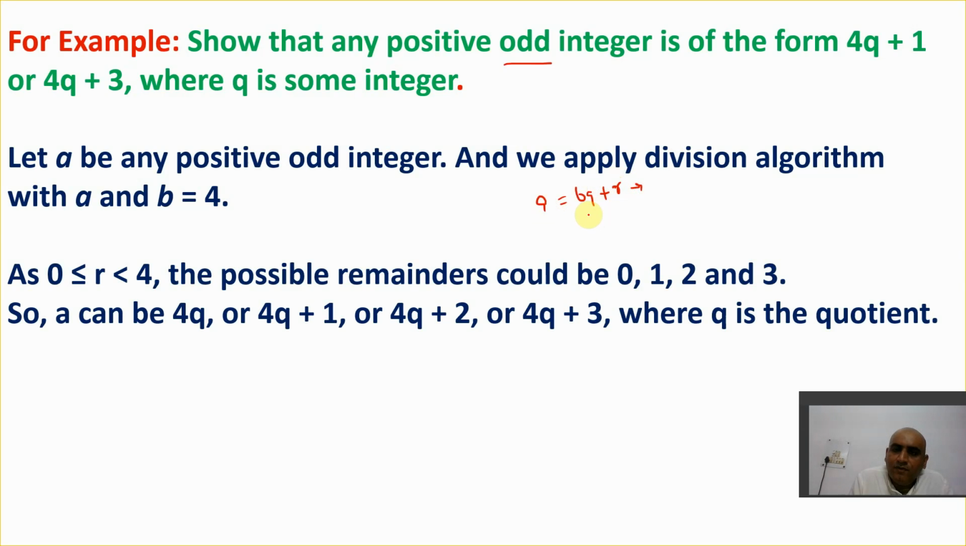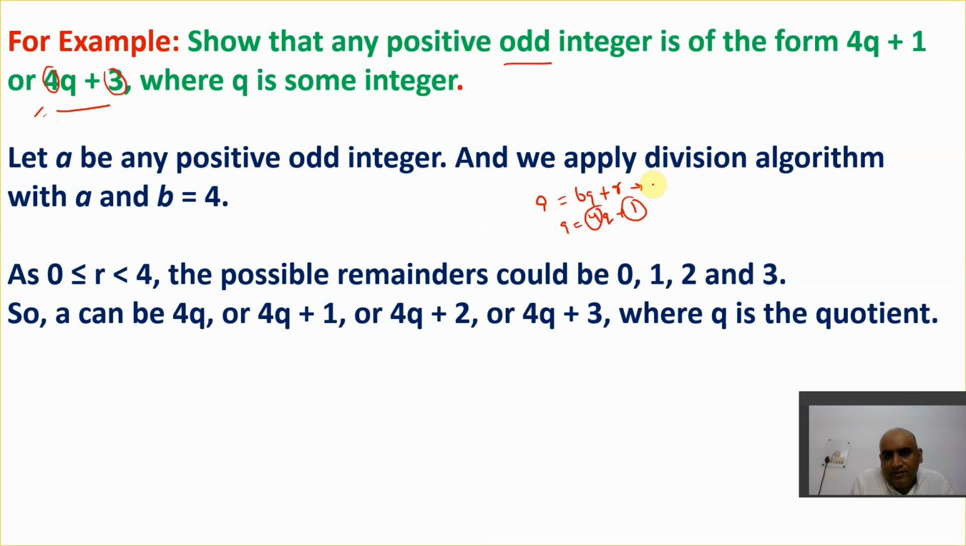So a is equal to bq plus r. This is the form of 4q plus 1. That means 4 is what? The divisor, and 1 is what? The remainder. If I take the form 4q plus 3, 3 is the remainder and 4 is the divisor. So one thing I get to know here is that the divisor is 4.